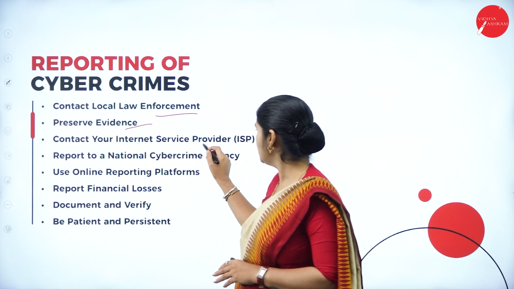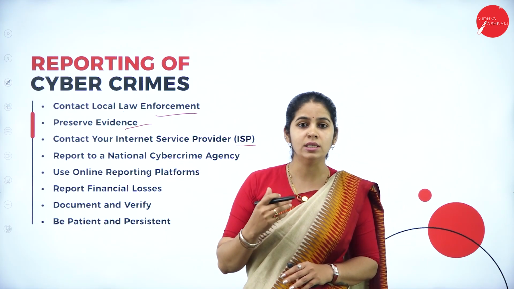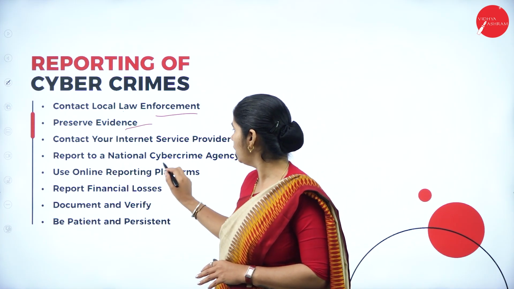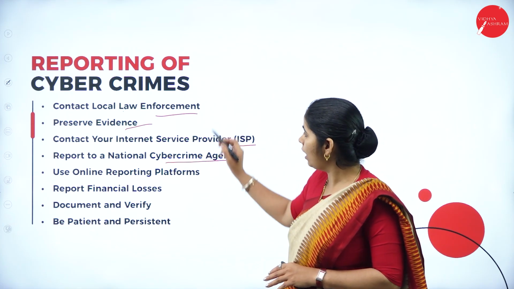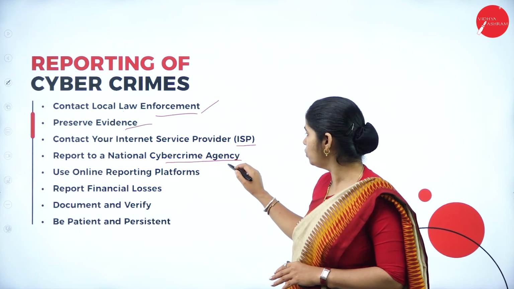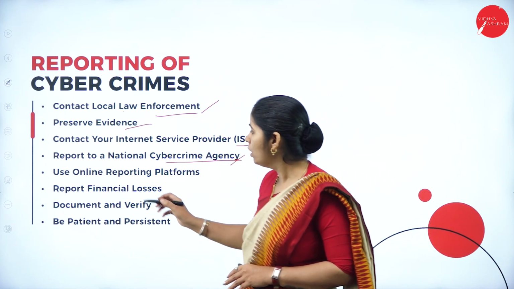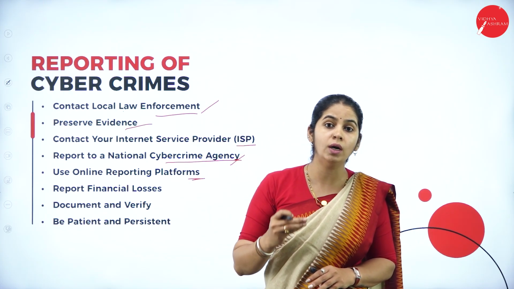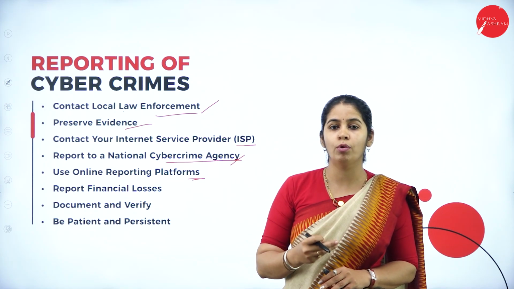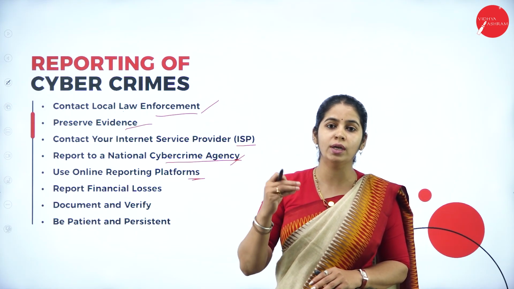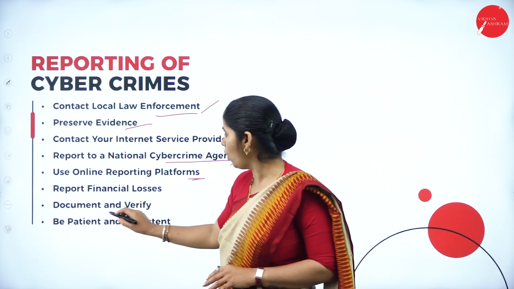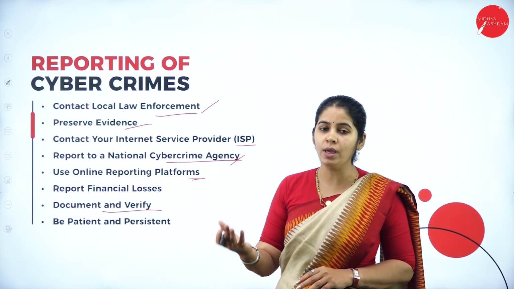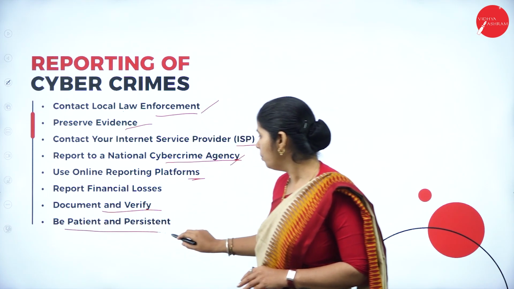Then contact your internet service provider. You should tell the internet service provider that such and such a thing happened to you over the internet. Reporting to the National Cybercrime Agency. Meanwhile, you should go to the police and to the cybercrime agency also. Use an online reporting platform. There are different platforms provided by the government to report online crime. Use any of the platforms to report the online crime if you are not able to go to the nearest reporting centers. And document and verify everything that has happened so far. Step by step, all the documents have to be maintained.